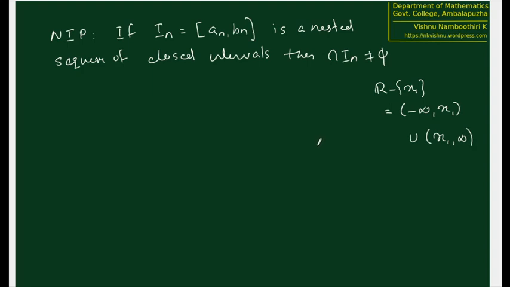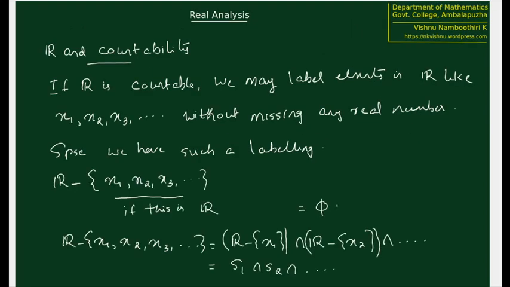Therefore, the notation that we have just written down, S1 intersection S2 intersection etc., is not actually an intersection of nested closed intervals, but this gives us a kind of thought in which way we probably have to proceed. Suppose that we are able to construct a closed interval I1 that does not contain x1, I2 that does not contain x2, I3 that does not contain x3. Suppose that we are able to take a sequence of closed intervals in the following way.